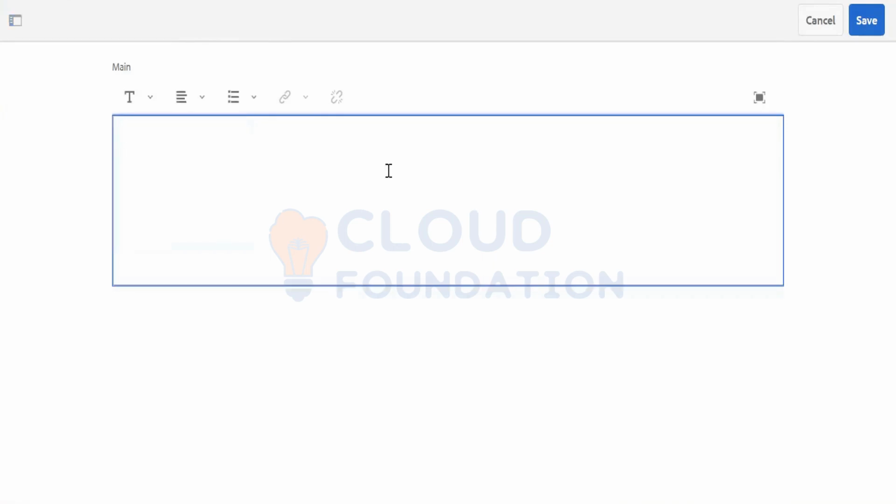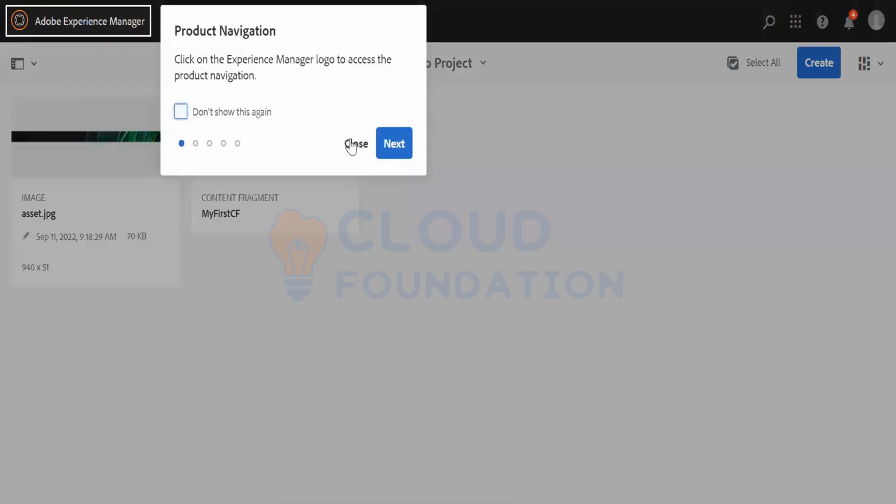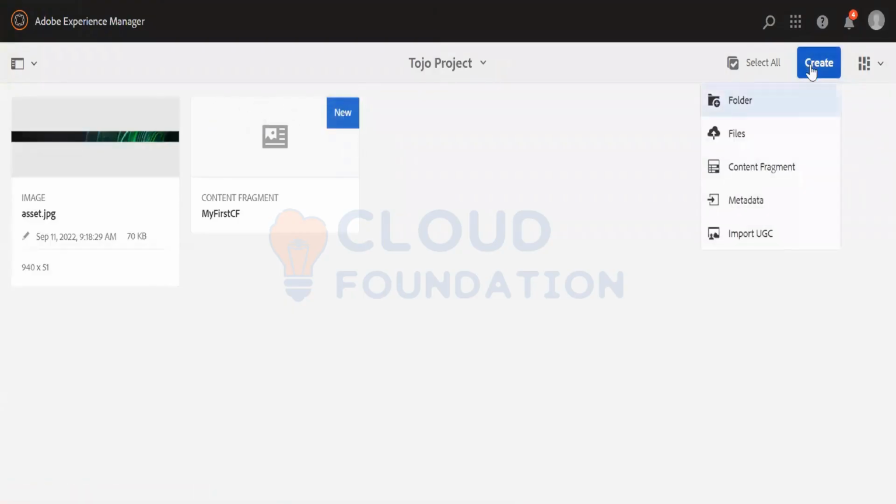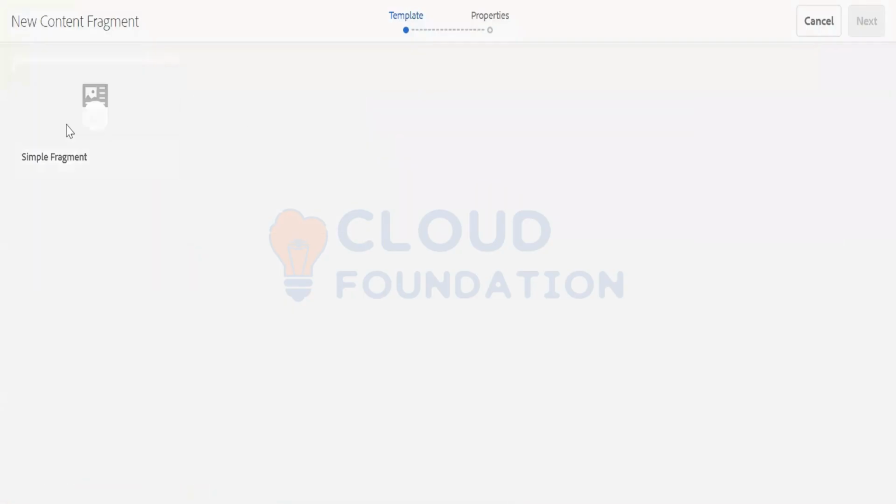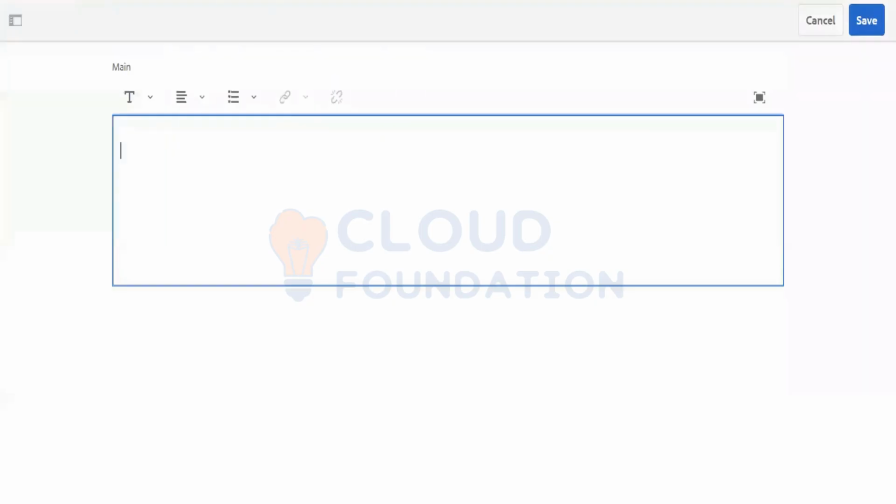Can you go back one more time? Because when I created a content segment, it asked me for this. Since I selected this content segment model, or the template, that is why I got this text area only.